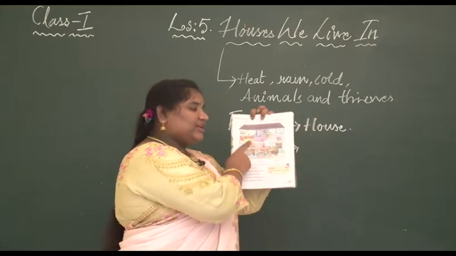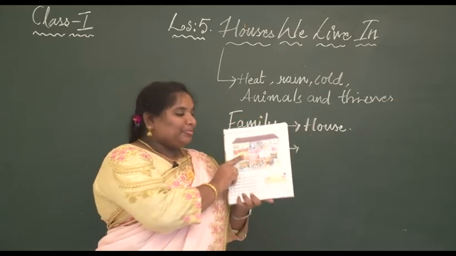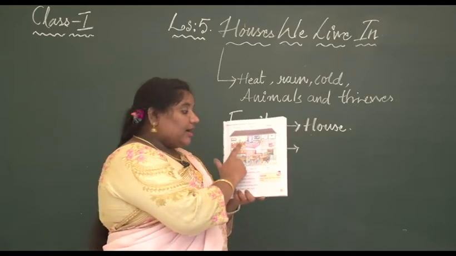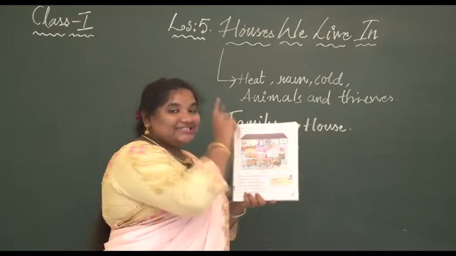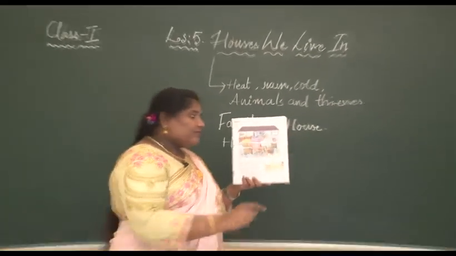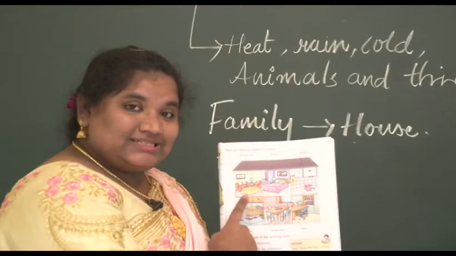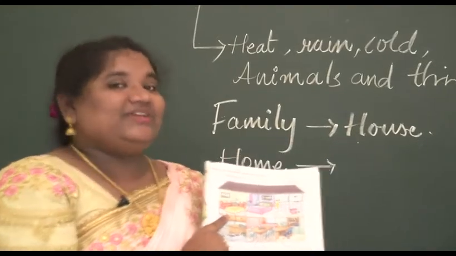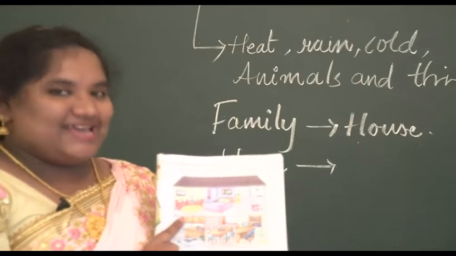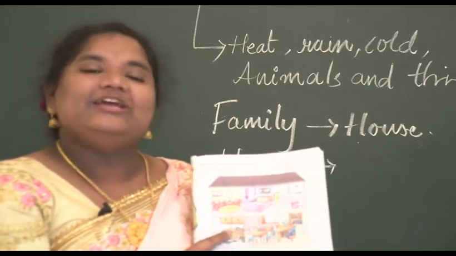So first picture, what is it showing? The room has a sofa and also a light bulb and a beautiful painted scenery on a wall. So which room is this? Where you watch TV sitting on a sofa. Yes, exactly correct.